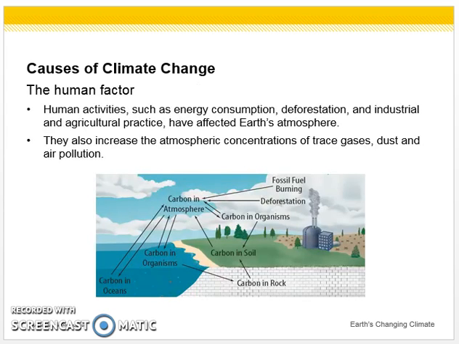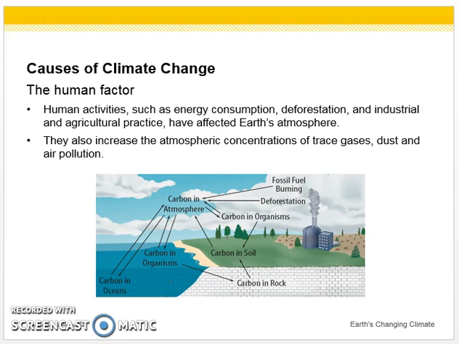There's no denying the human factor, but in my humble opinion, climate change is going to take place regardless of the human factor, and there's more and more science coming out to prove that is the case. Do we speed it up? Yes. Is it going to happen anyway? Yes. But that's another time.